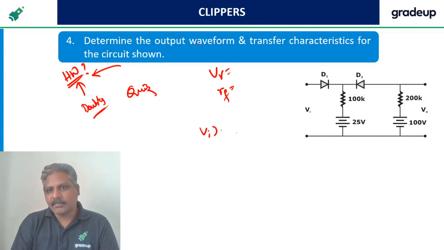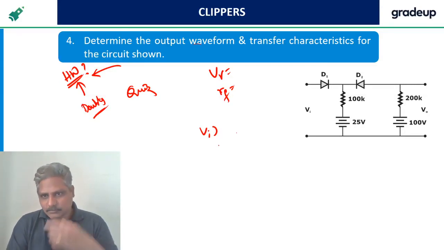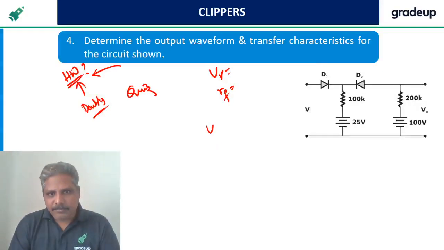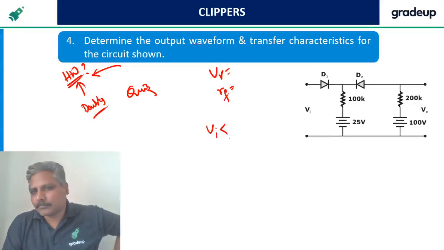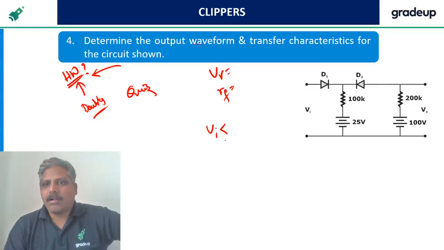Vi greater than, okay, let me check. Vi less than 25, okay. V naught is equal to 50 volts.